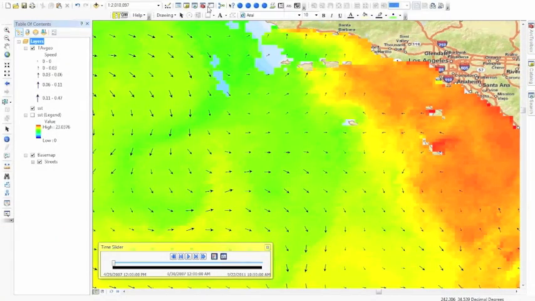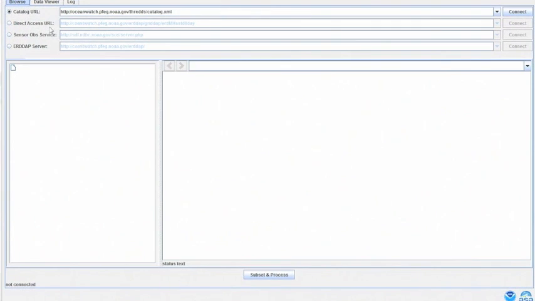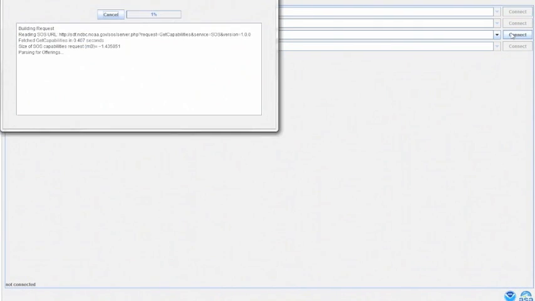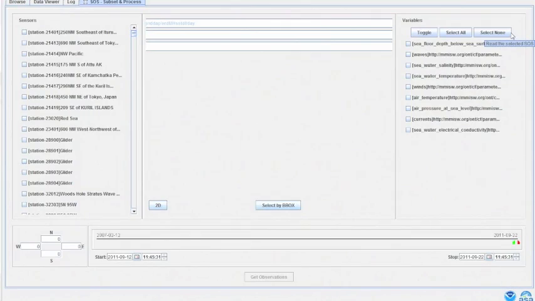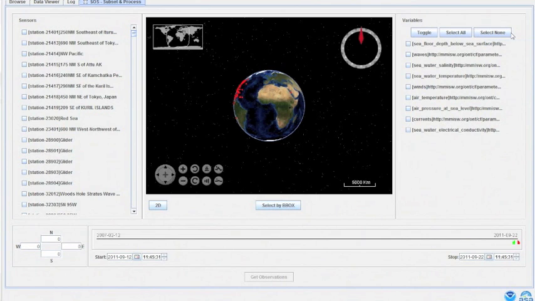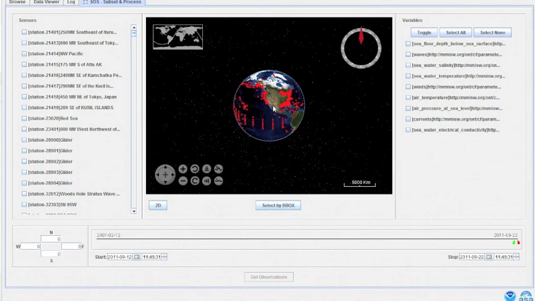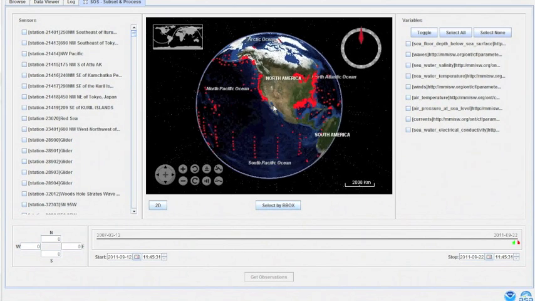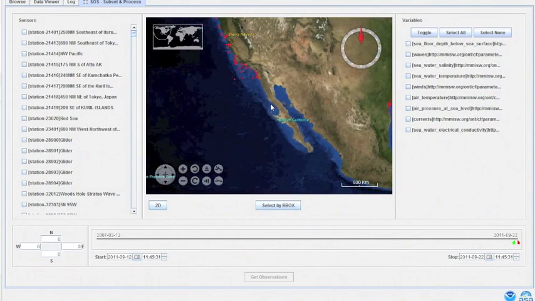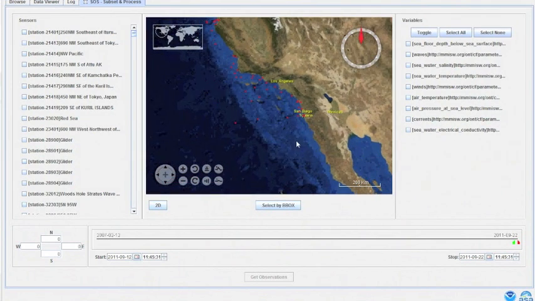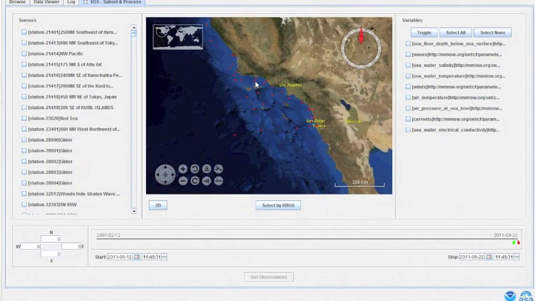Next, we're going to add some wind data from an NDBC buoy using an SOS connection. Again, we will launch the EDC GUI from ArcMap. The NDBC SOS URL is preloaded, so we simply have to choose the SOS option and click Connect. The GUI for requesting SOS data is different than threads in ERDDAP. Rather than choosing from a list of datasets, the sensors are drawn on a map. Once the map is loaded, you can navigate to your area of interest and select one or more stations by clicking on the map or using the bounding box.